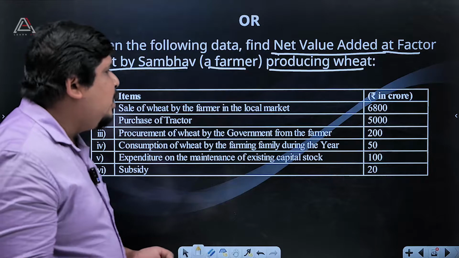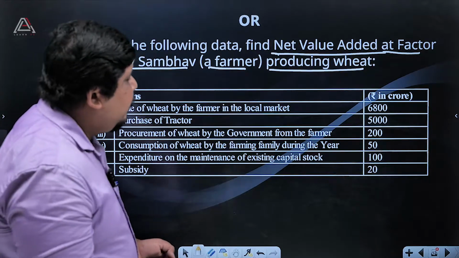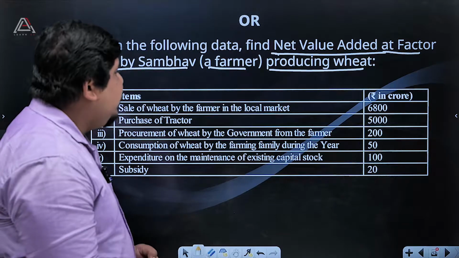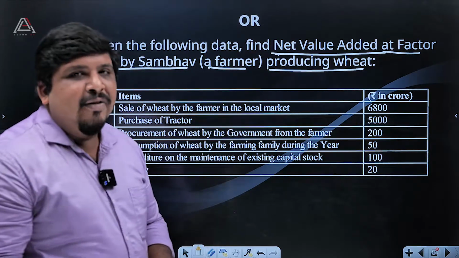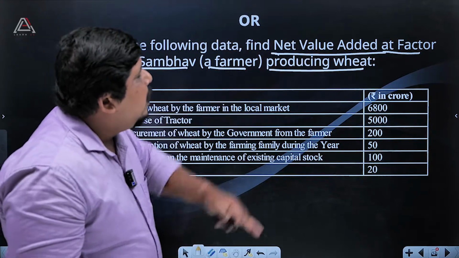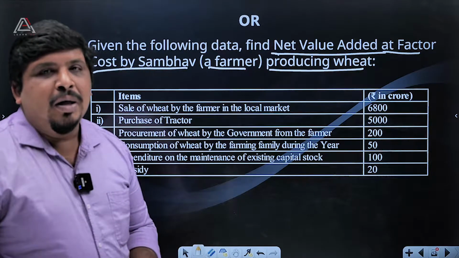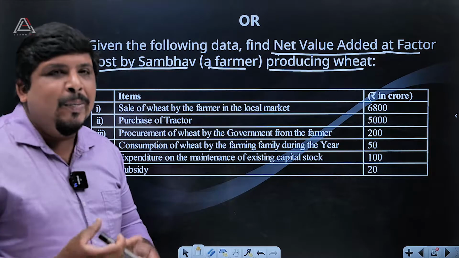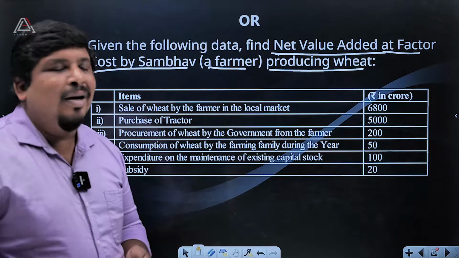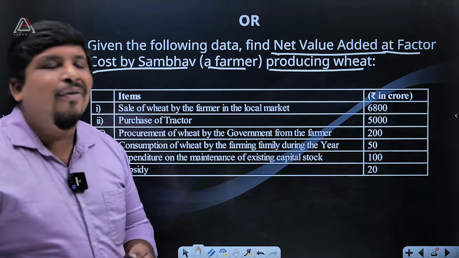Purchase of tractor means that figure is there, 5,000 crores. That is not included in net value added at factor cost, because it is paying to purchase something. It is going out from his account. That's why we avoided that.